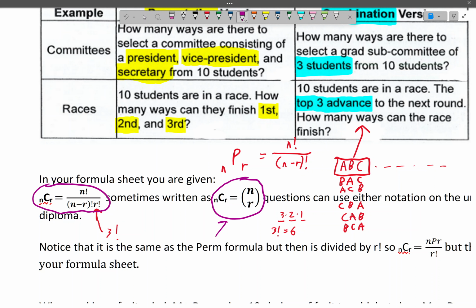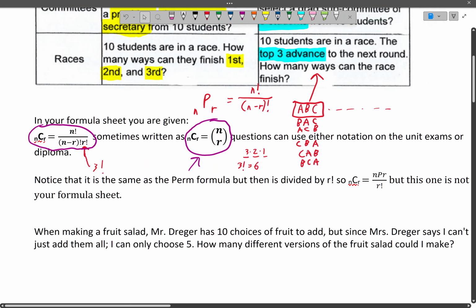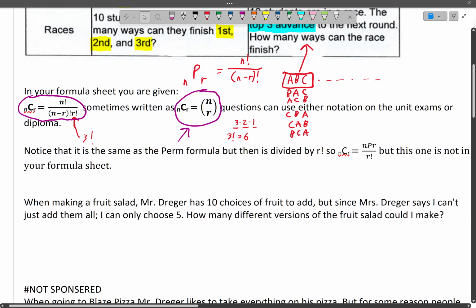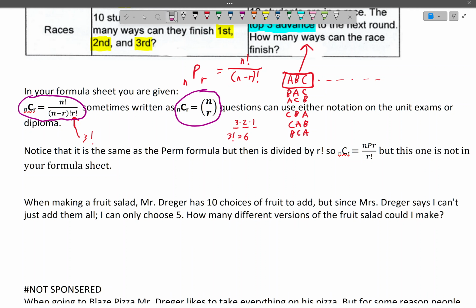But this part's also written in your formula sheet. You need to be able to recognize either notation on a unit exam or diploma. Both can show up, so just be aware of this weird brackety thing that could show up as well. And notice that it's the same as the perm formula, but is divided by that r factorial like we just talked about.